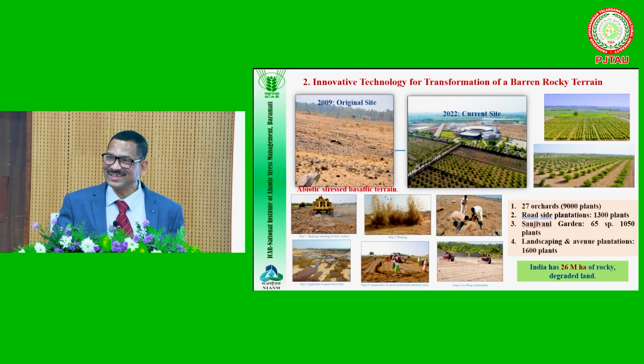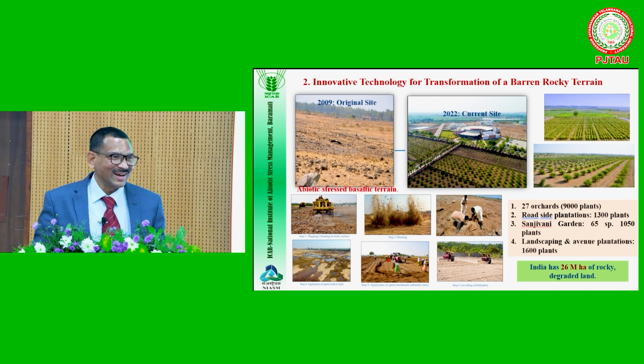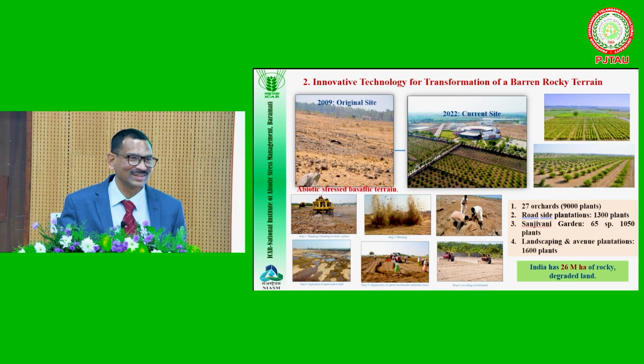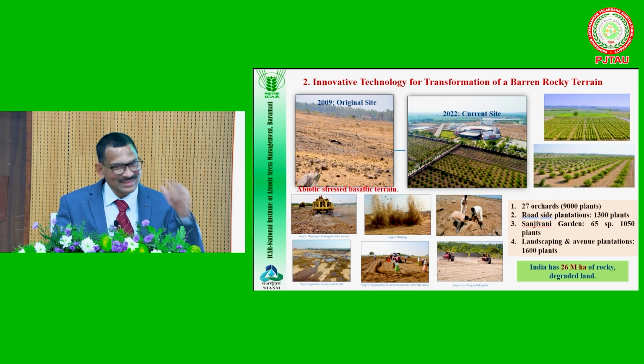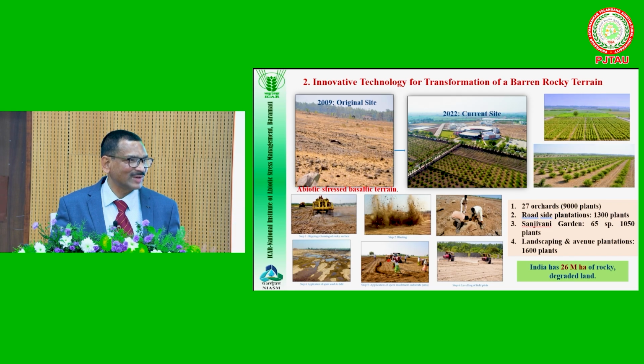150 acres of land is what we were given, a hillock. This is the basaltic, rocky terrain. This was the original picture. The first committee gave a report that it is not suitable for the institute. But Pawar Saab, who was the agriculture minister at that time, considered another committee and told us this is the only land available for your institute. Otherwise, there were wild animals, snakes and other things. That type of land was given.